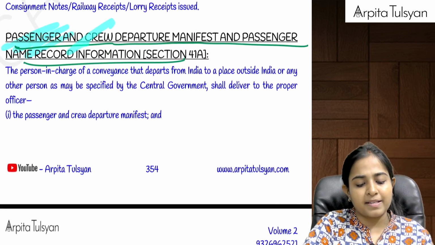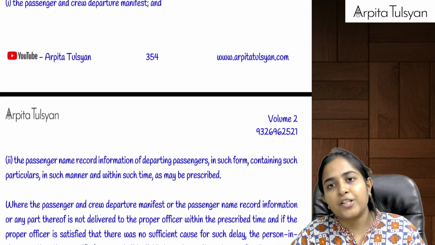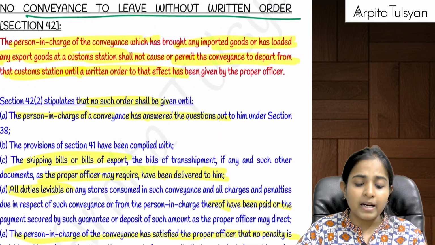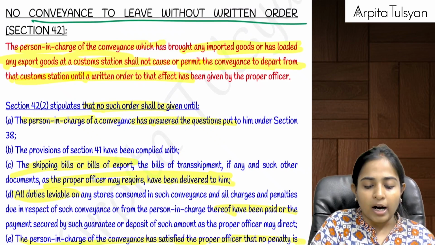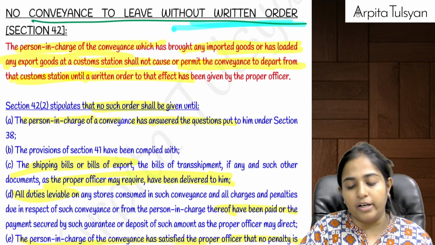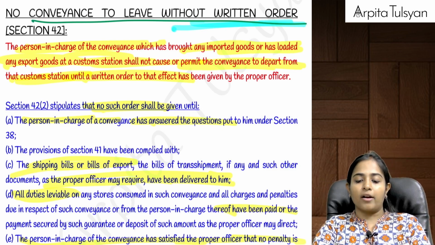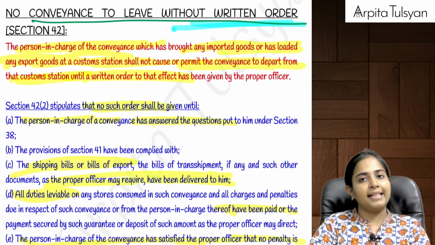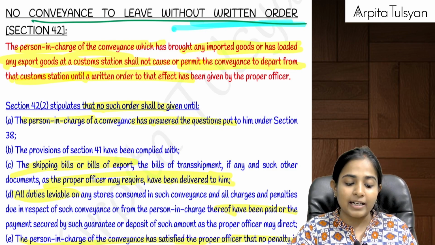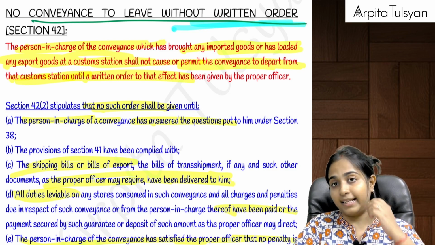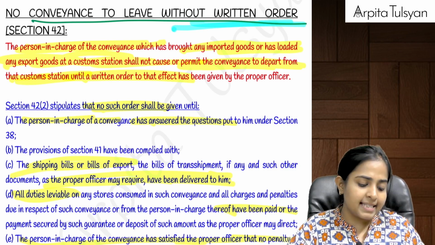For passengers and crew, all their journey information will also be submitted to the proper officer. And until you have got a return order from the proper officer, till that time your conveyance cannot leave the country. Okay. Now ma'am, is there a possibility that we don't get a return order? Yes, there is a possibility.